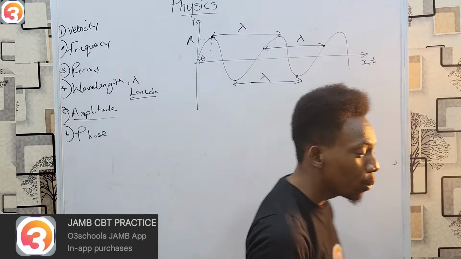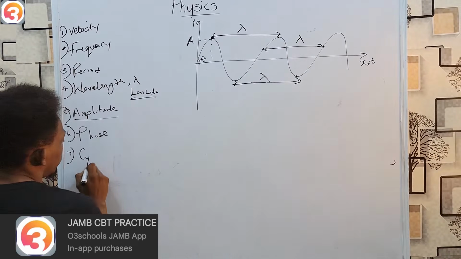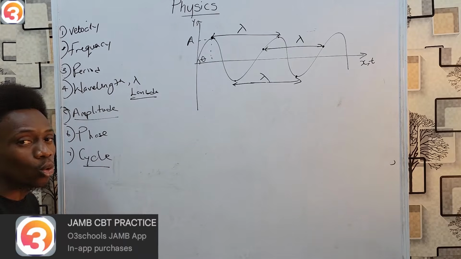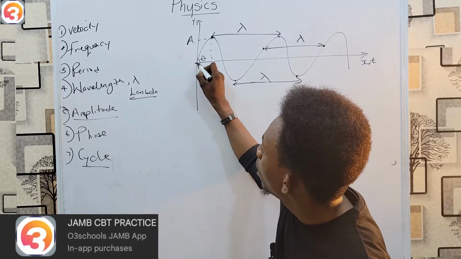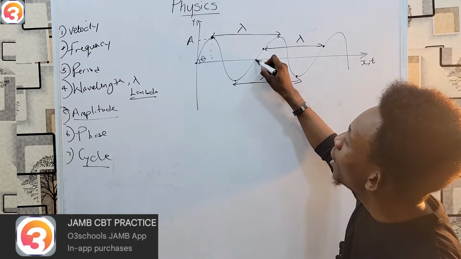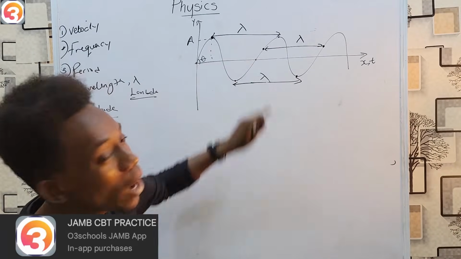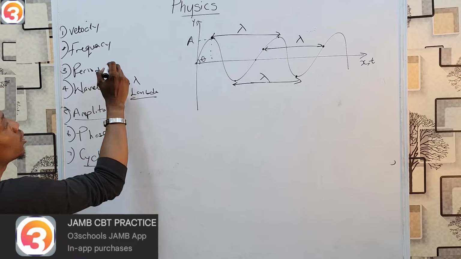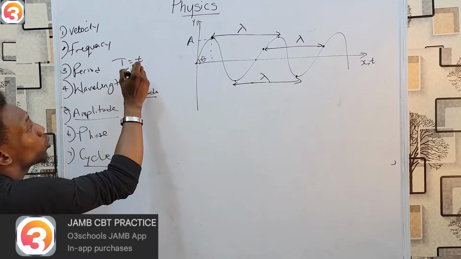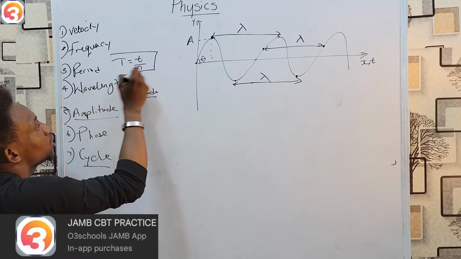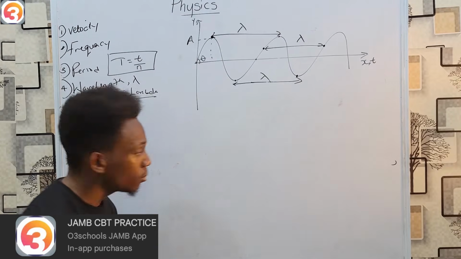What about period? Period is the time taken to complete one cycle. And I think we should also explore what a cycle is. A cycle simply refers to one complete revolution, one complete movement of the wave. So from here up, down to start going up again is a cycle. So a period is the time taken to complete one cycle. I have the formula: period, big T, equals the time taken to complete as many cycles as you want, divided by the number of cycles completed. So time per cycle, that's period, and the unit is seconds.